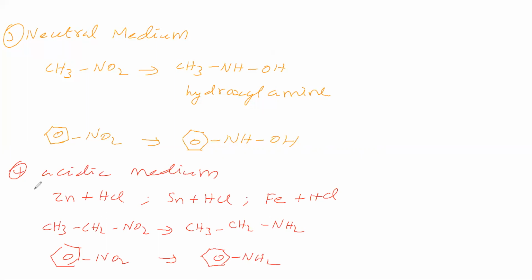So in acidic medium, the reducing agent is taken in acidic medium. Examples are zinc plus HCl as the reducing agent, otherwise tin plus HCl, otherwise iron plus HCl. Here, in aliphatic as well as aromatic compounds, the nitro group is converting into an amino group.